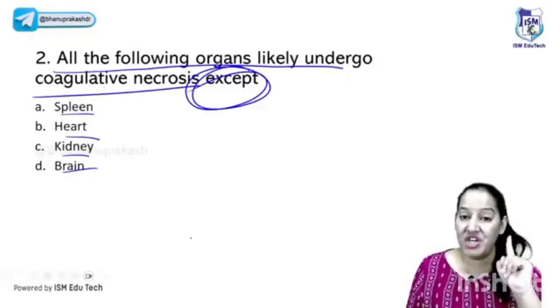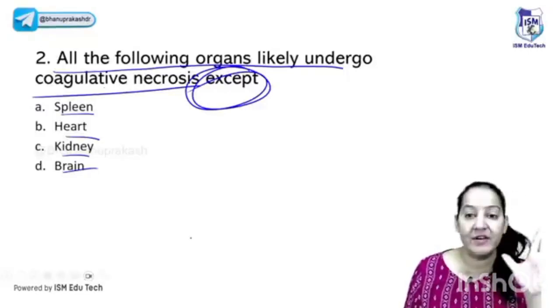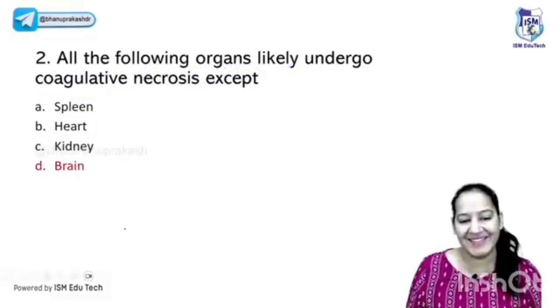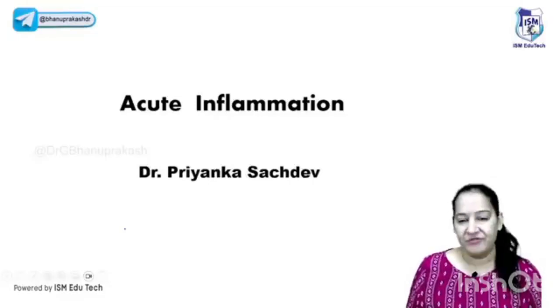So I told you one exception. Ischemia of all organs except one results in coagulative necrosis, but in that one coagulative necrosis never takes place; liquefactive necrosis takes place. Yes, brain is the exception. In brain, coagulative necrosis never takes place. So we are done with chapter number 1.